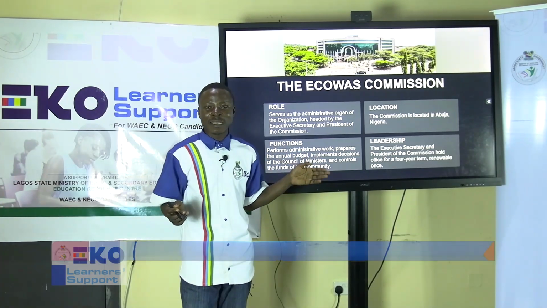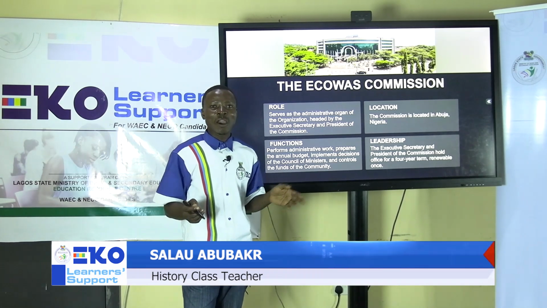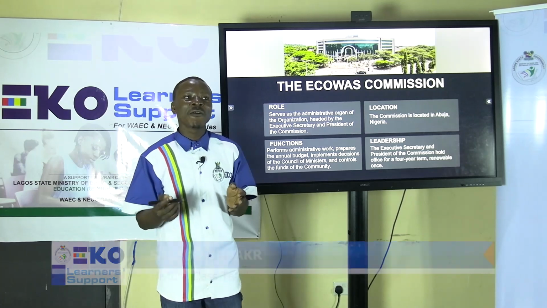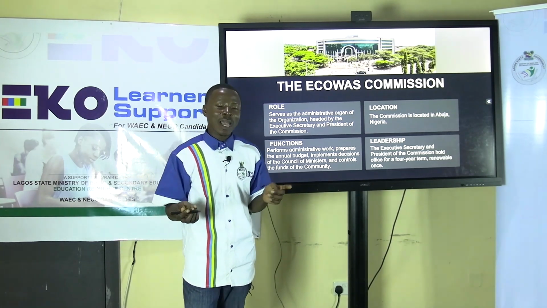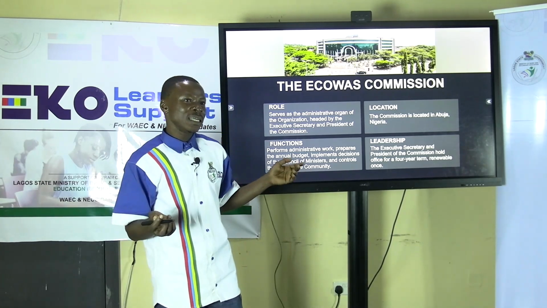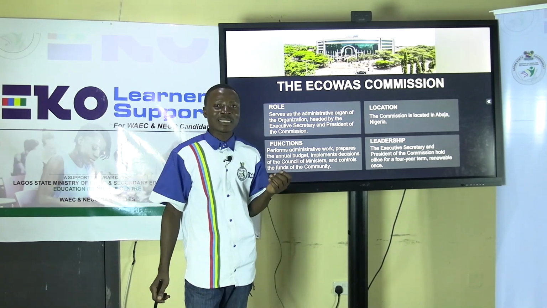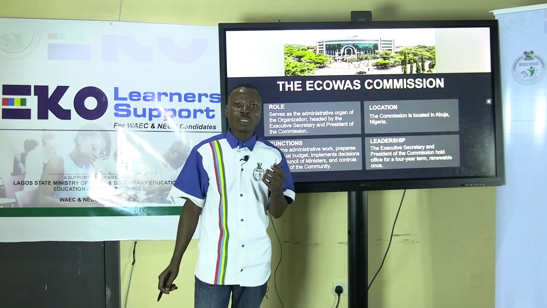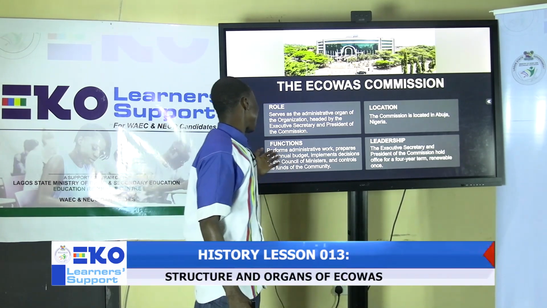This executive secretary and president of the commission is appointed by the Authority of Heads of State and Government for a term of 4 years, and this term of 4 years is renewable once. Another thing to note is that the executive secretary is assisted in carrying out his duty by 2 deputy executive secretaries.